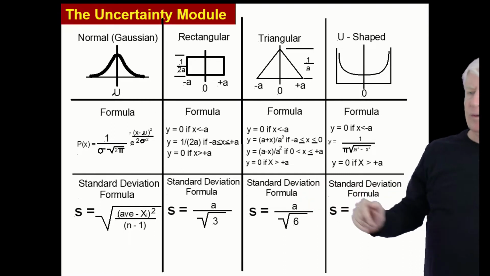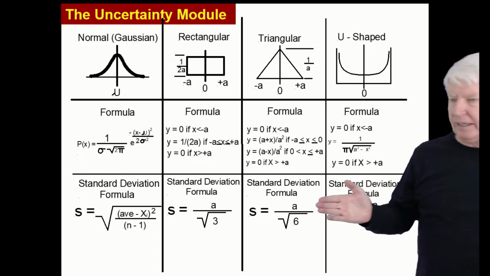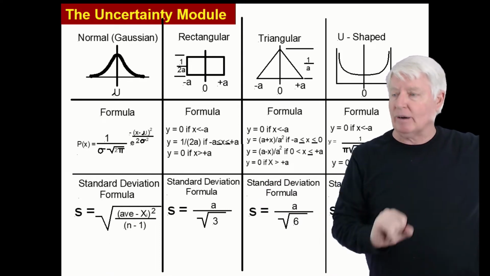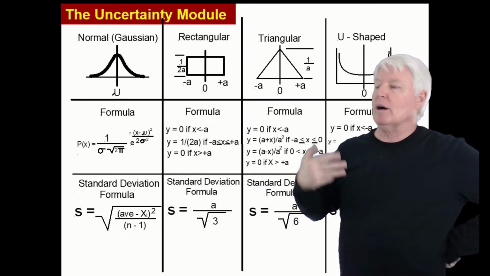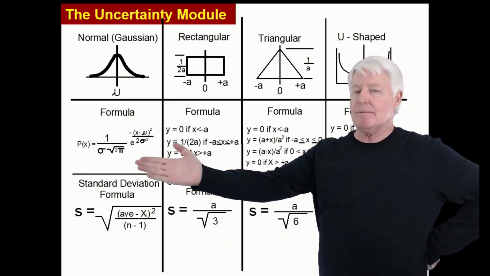So these are the various formulas. Notice these formulas: A is a spec limit. So this is calculated from a spec limit. Very easy calculation from a spec limit. They call these type B calculations. But if you go out, collect data, crunch the numbers, kind of experimental type stuff, that's a type A measurement.